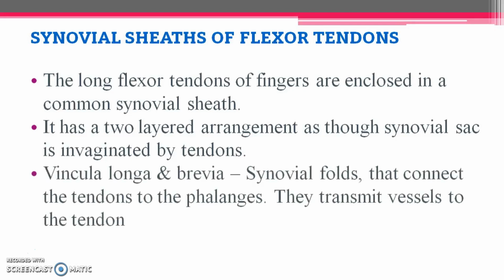It has two layers, and then we have vincula longa and vincula brevia, which are synovial folds that connect the tendon to the phalanges. These folds are the major structures connecting the tendons to the phalanges, and they transmit vessels to the tendons.